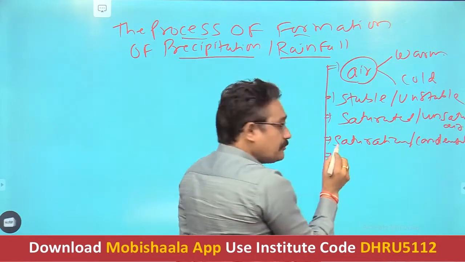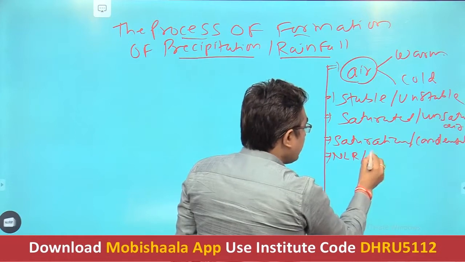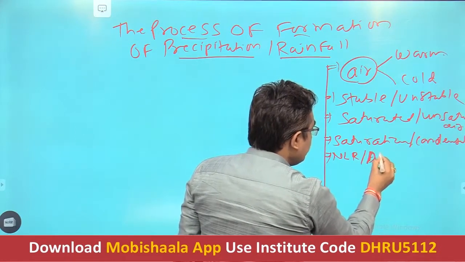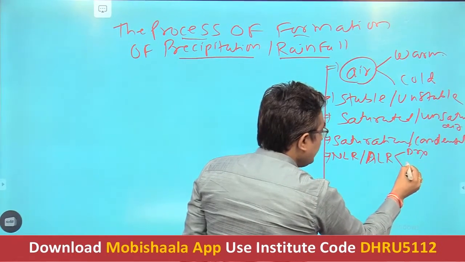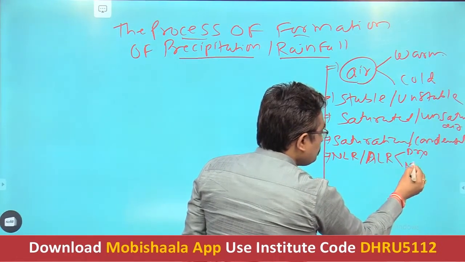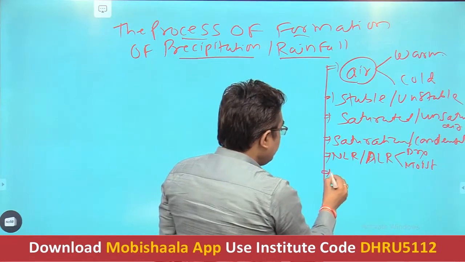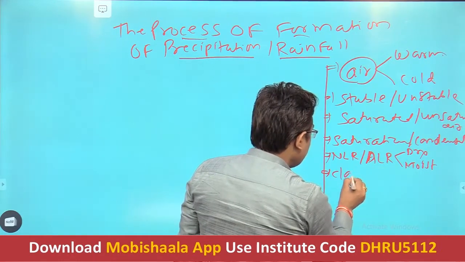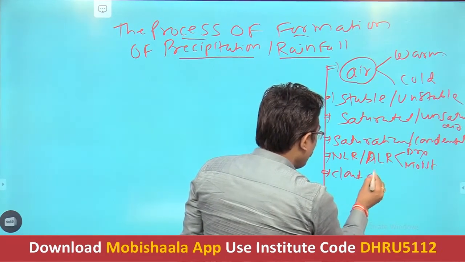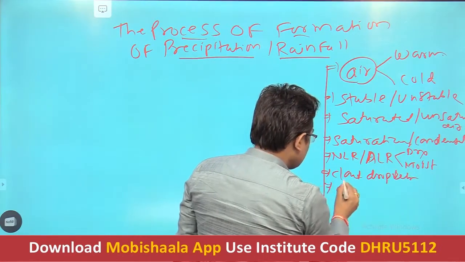Then other important terms are normal lapse rate, then dry adiabatic lapse rate and moist or wet adiabatic lapse rate. Then the process of cloud formation, cloud droplets, water drops.